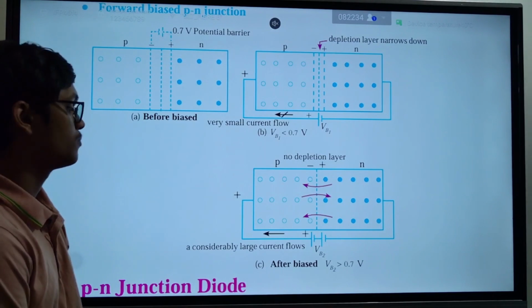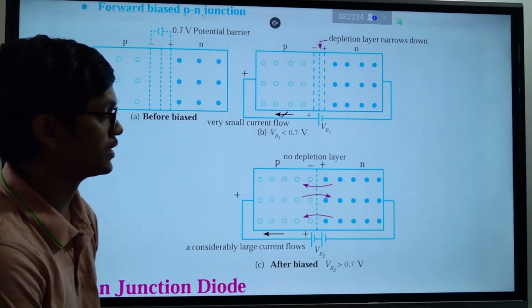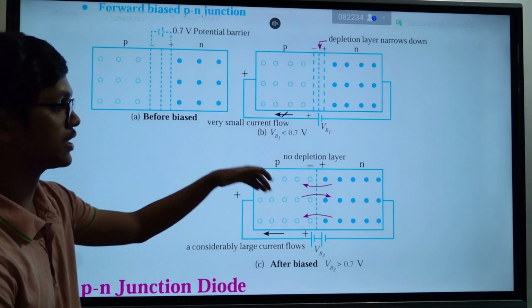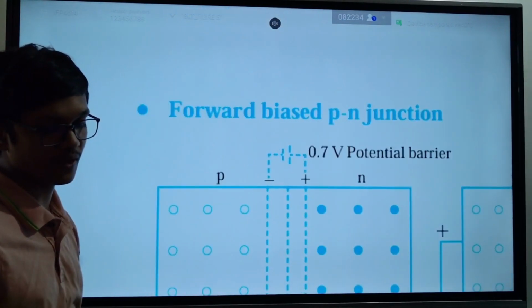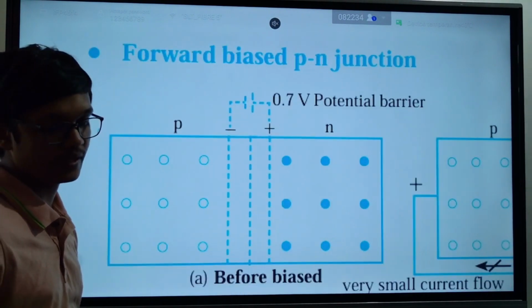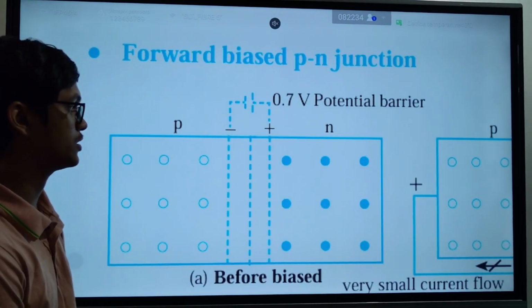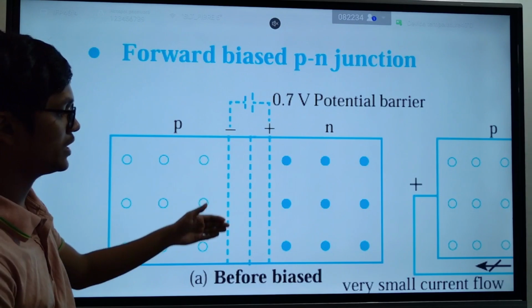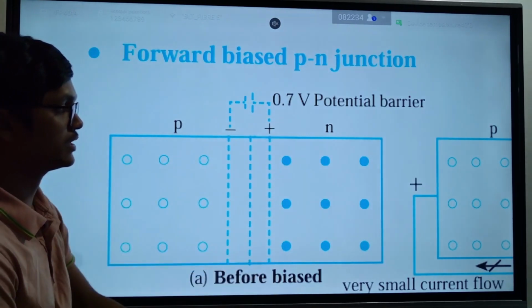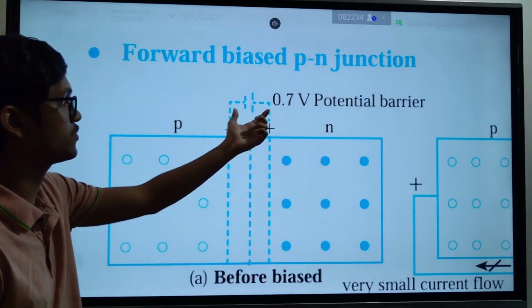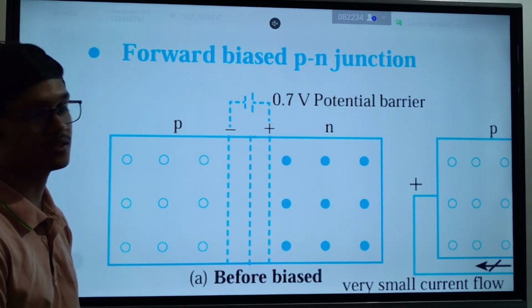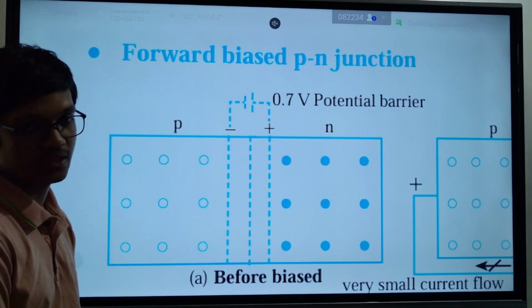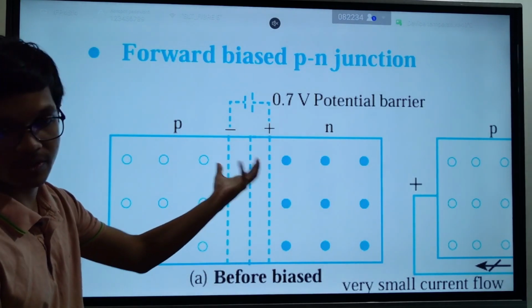But what is the magnitude of the battery that I should connect to make sure that current is passing through this circuit? It's usually around 0.7. Why? As I said, in the formation of a PN junction, negative charges accumulate here, positive charges accumulate here. They create a potential which is around 0.7 volts. So there's a 0.7 volt potential difference here.